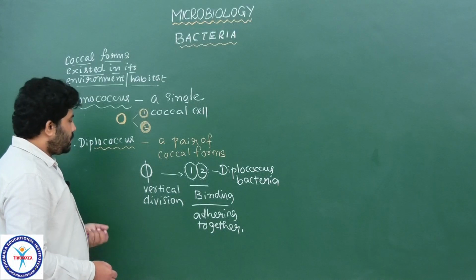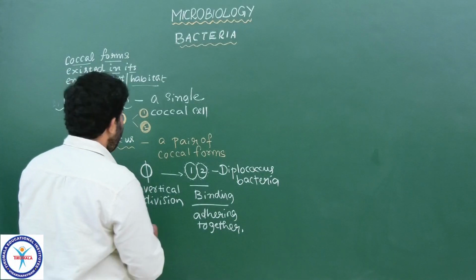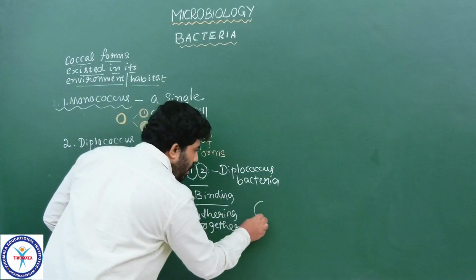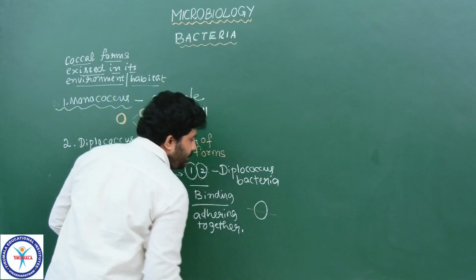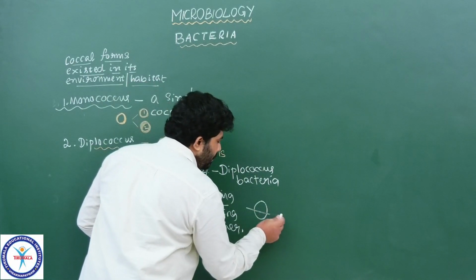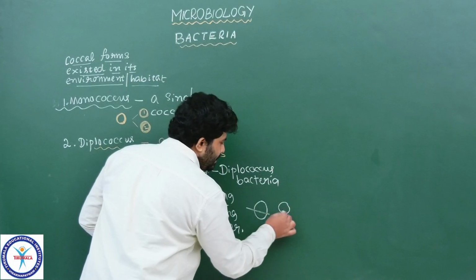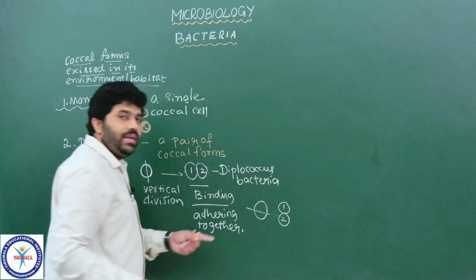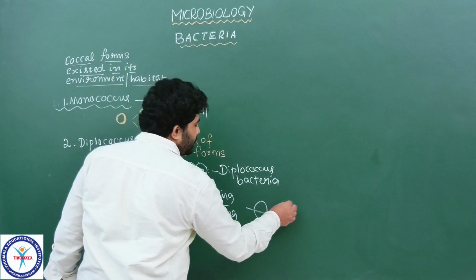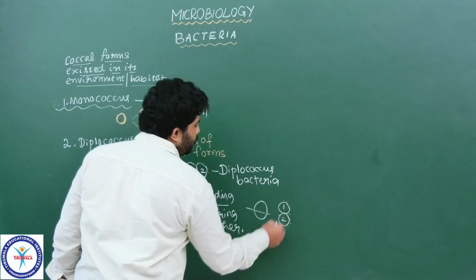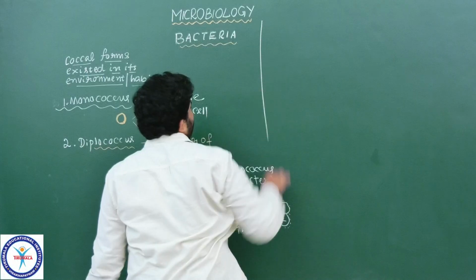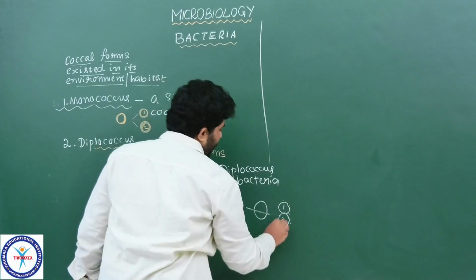Right, students? The next one: if it is vertically divided like this, or otherwise what happens if it is a horizontal or transverse division, then it gives two daughter cells arranged like this, and these two are in binding or adhering condition. Here also two cells we see, adhering together. These also come under diplococcus bacteria. Now coming to the next type of bacteria.